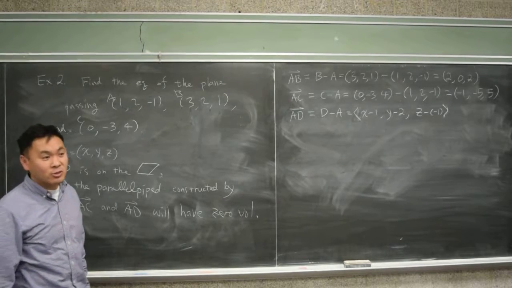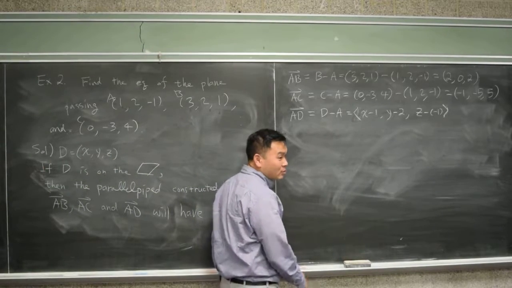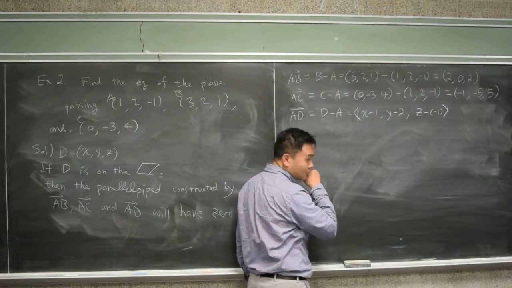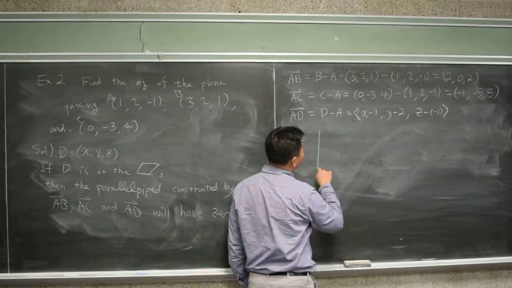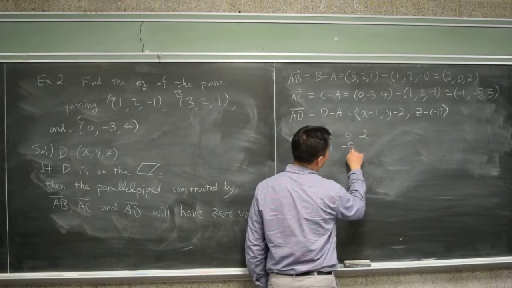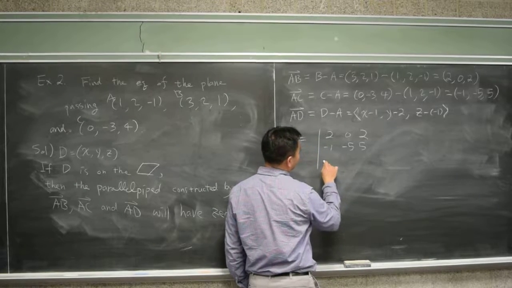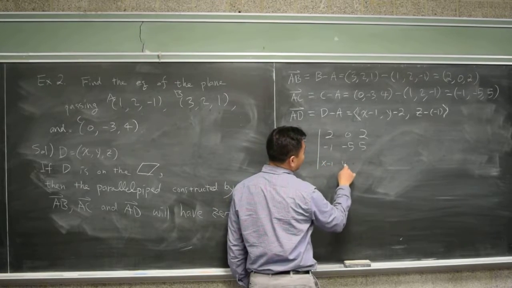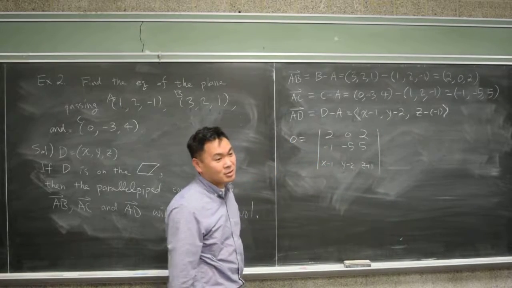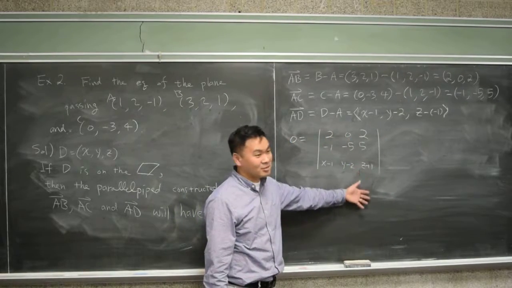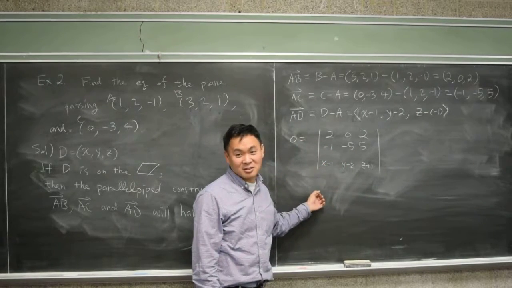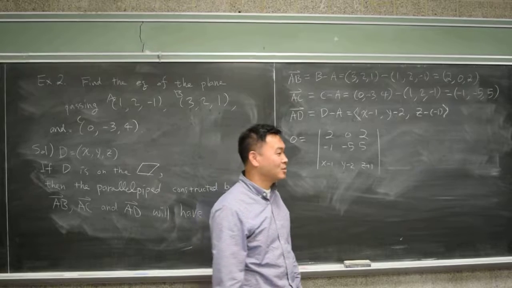And now the volume is 0. So we say that 0 is equal to the determinant of 2, 0, 2, negative 1, negative 5, 5, and x minus 1, y minus 2, z plus 1. And then if you compute this, you'll see that it's exactly the same as the previous answer. That's another way to